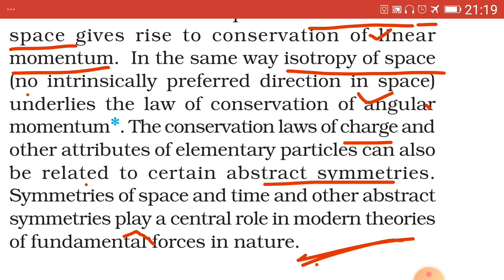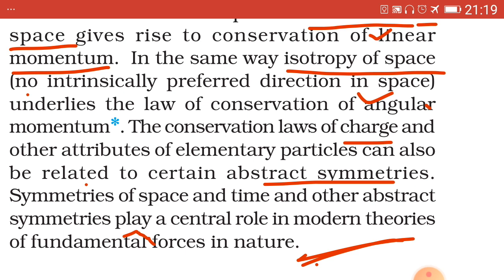Question number 8. Name the fundamental forces in nature. Up till now, there were fill in the blanks. Now here, very short questions. That is from question number 8, which I have already dictated. Name the fundamental forces in nature.